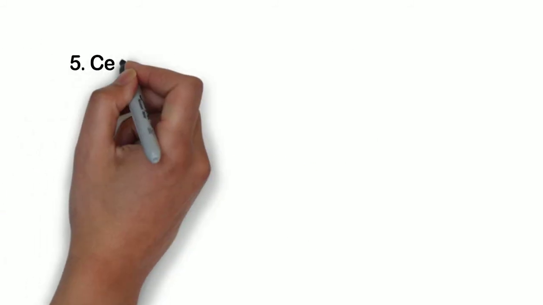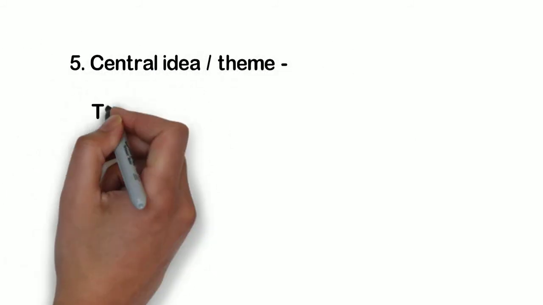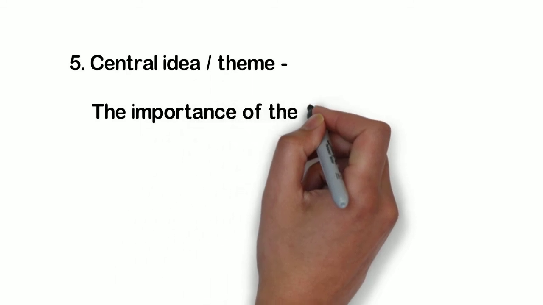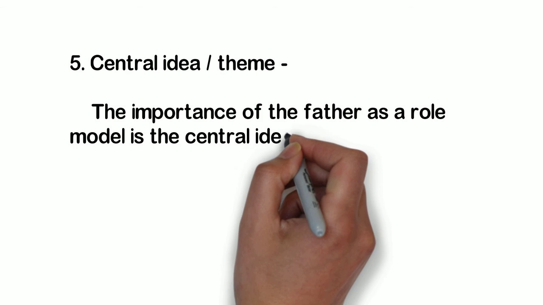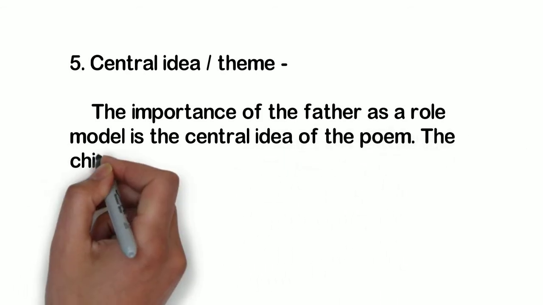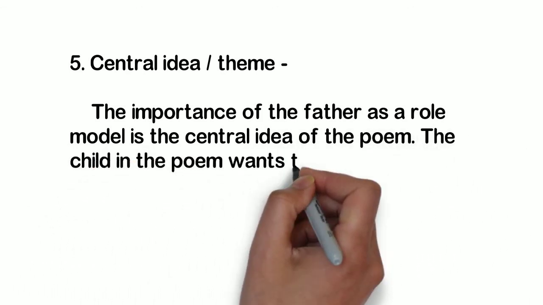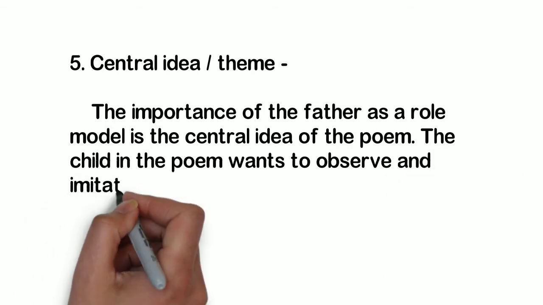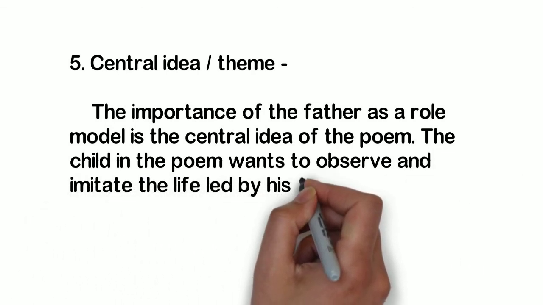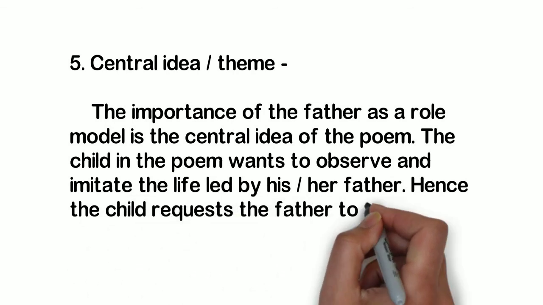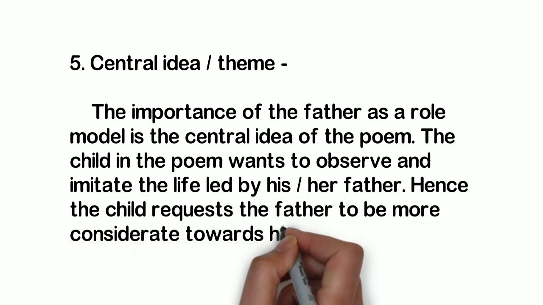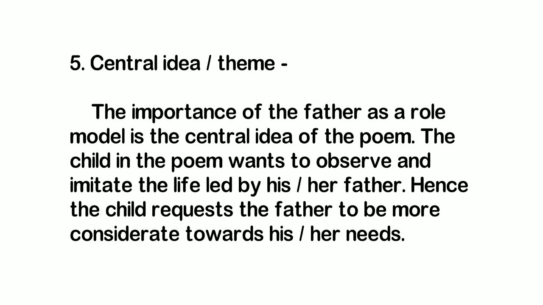Now see the last point, that is theme or central idea of the poem. In this poem, the importance of father as a role model is explained in simple language. The child in the poem wants to observe and follow the life led by his or her father. The child requests the father to be more considerate towards his or her needs.